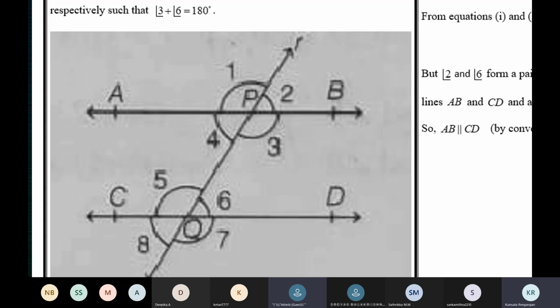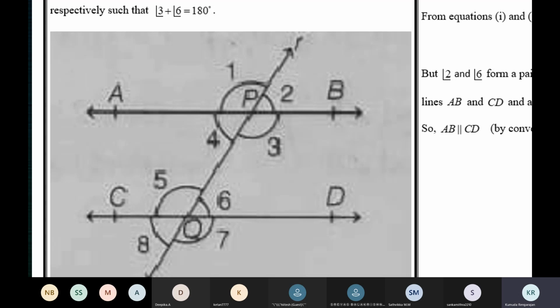4 plus 5 is equal to 180. 4 plus 1 is equal to 180. On equating, we get 1 is equal to 5. So you have proved that a pair of corresponding angles is equal. Yes or no, Hitesh? Yeah, you've proved that a pair of corresponding angles is equal.